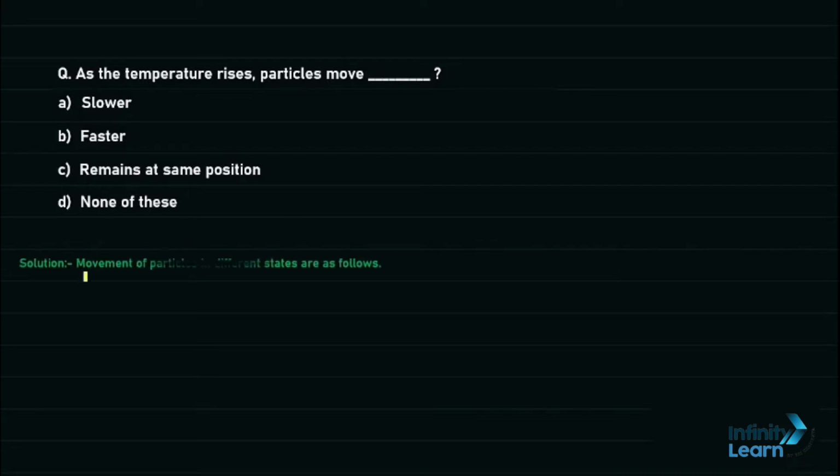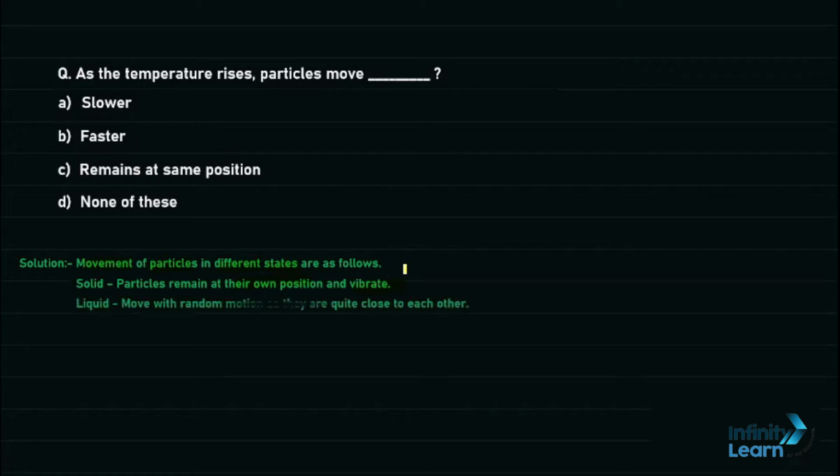So students, according to the movement of particles that we see in different states of matter are as follows. So students, if you see in solid, particles remain at their own position and vibrate. Okay students, and if we see in liquid form, then particles move with random motion as they are quite close to each other students. And if we see in gaseous state students, the particles move more rapidly, and during their movement they actually collide also with each other.